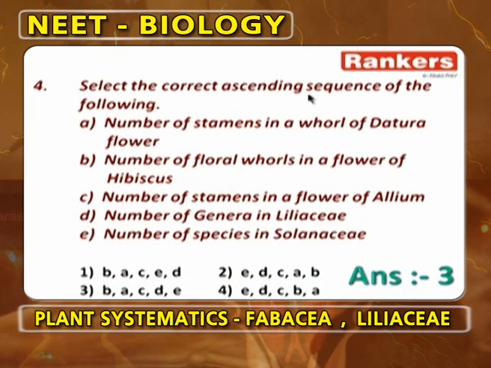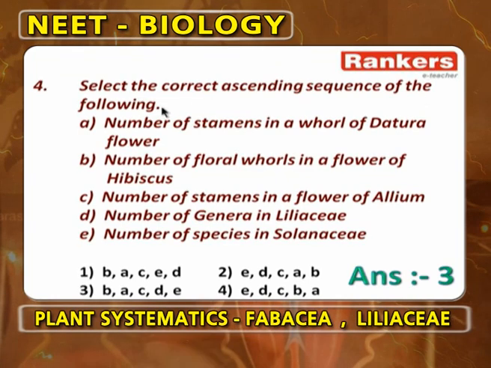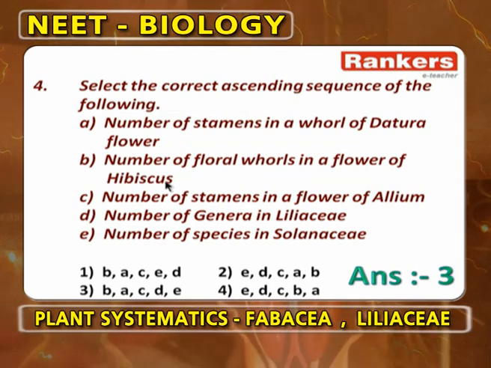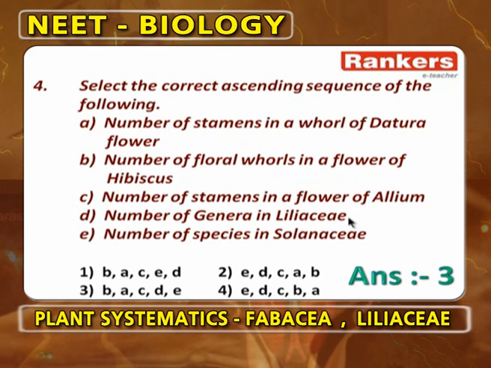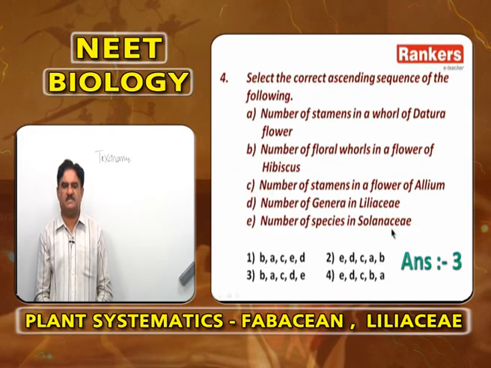Next, select the correct ascending order sequence in the following. Number of stamens in a whorl of Datura is 5. Number of floral whorls in a flower of Hibiscus, calyx and corolla, is 10. Number of stamens in a flower of Allium is 6. Allium always 6. Number of genera in Liliaceae is 254.